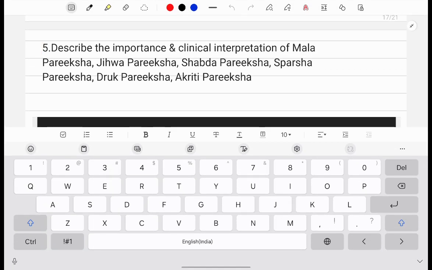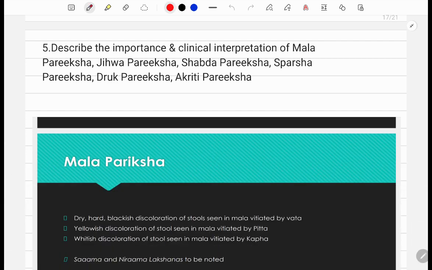Right. The first thing that we will be discussing is mal pariksha. When we do pariksha, it is very important that we actually examine the waste product of the individual. What is the state of the waste products of the individual? And one important waste product is purish.